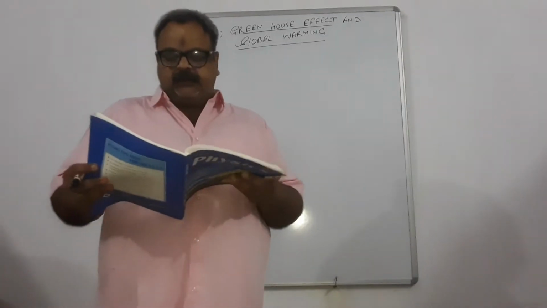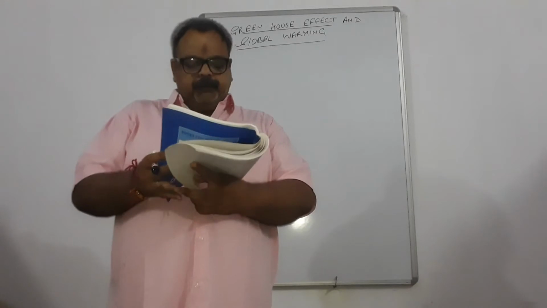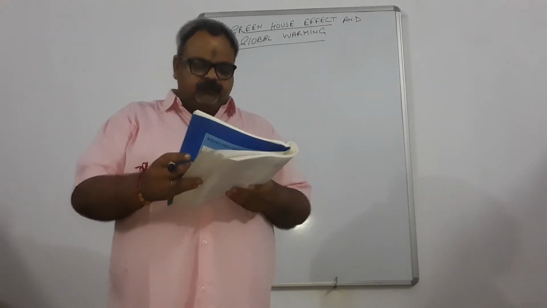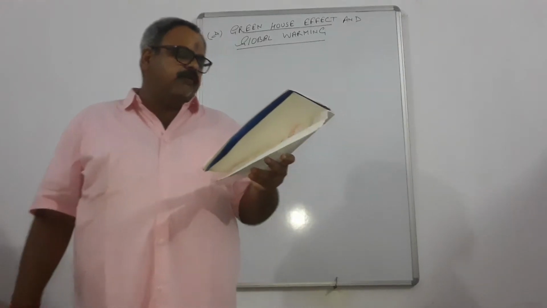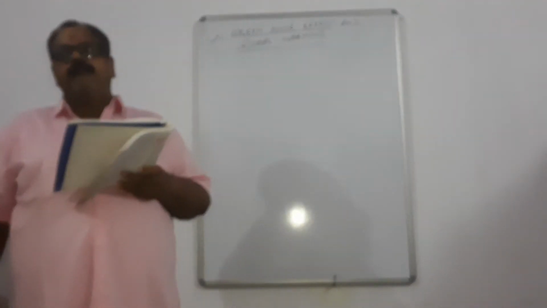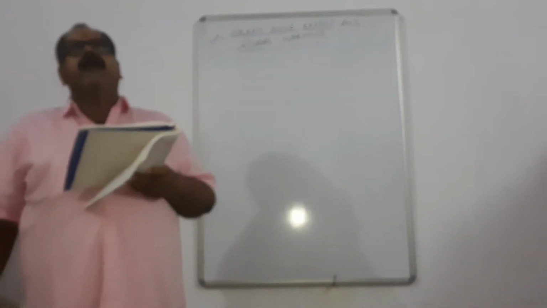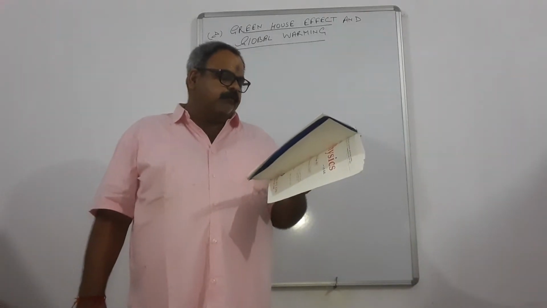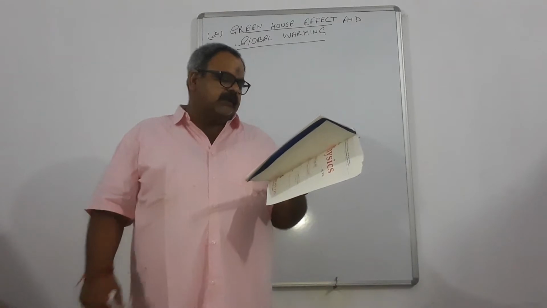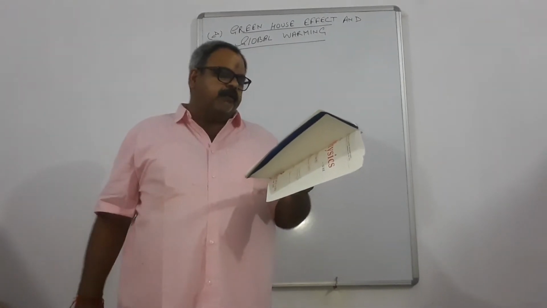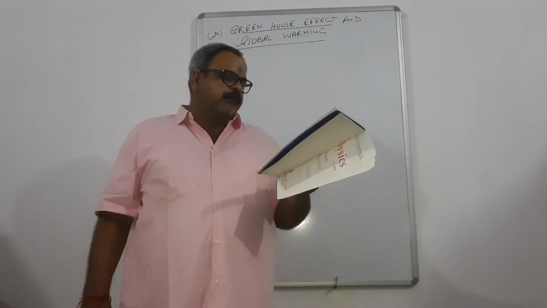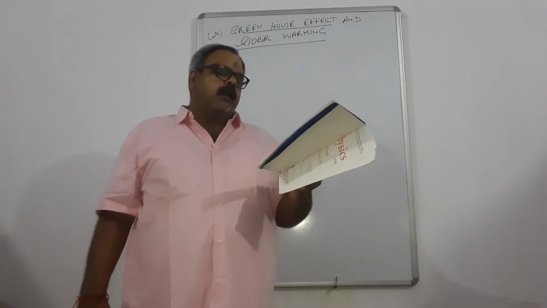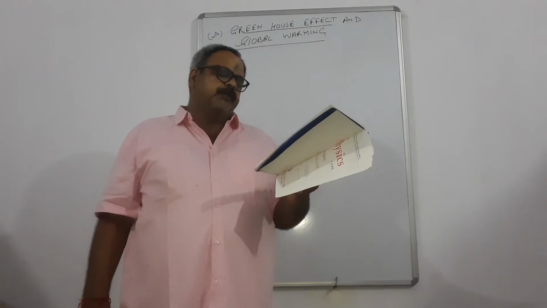141, greenhouse effect. The process of warming of the planet surface and the lower atmosphere by absorption of infrared radiations, those radiations which we are getting from the sun. Long wavelength radiation is emitted out from the surface of the planet and absorbed by greenhouse gases that include water vapor, carbon dioxide. Underline this: water vapor, carbon dioxide, methane, nitrous oxide, ozone, and fluorocarbons.